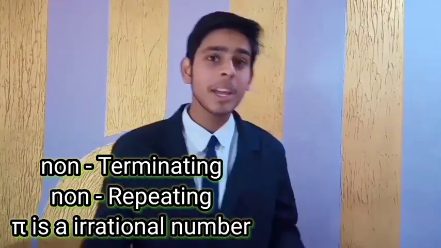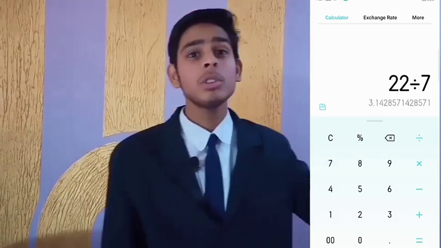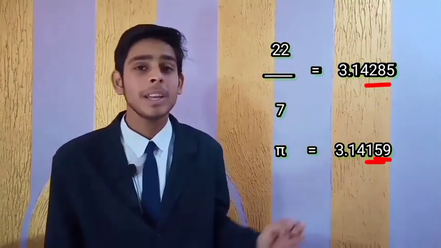The real value of pi is non-terminating, non-repeating, and pi is an irrational number. But when we divide 22 by 7, it becomes 3.14159, 3.14159, it is repeating. To solve this number, some mathematicians use a computer to find this value. The computer has been calculating the value of pi for the last 2-3 decades and today also it is calculating. But the supercomputer fails to calculate the exact value of pi. There is a micro difference from the real value of pi. We can use pi in many places to calculate the area of a circle, area of a sphere, area of a hemisphere, etc.